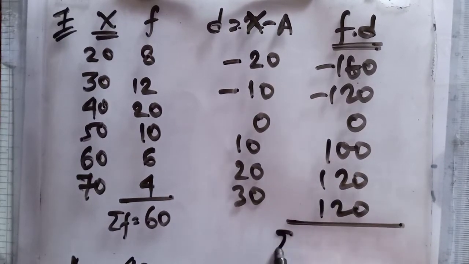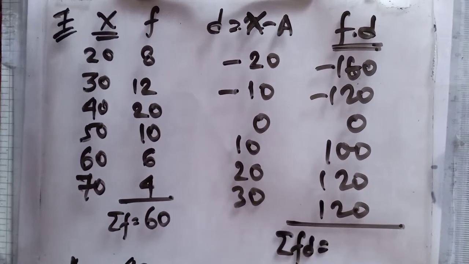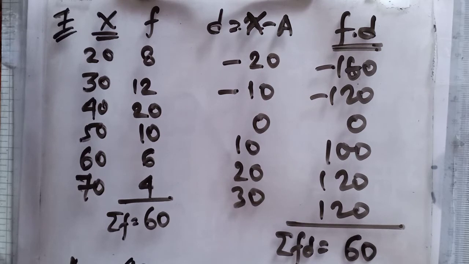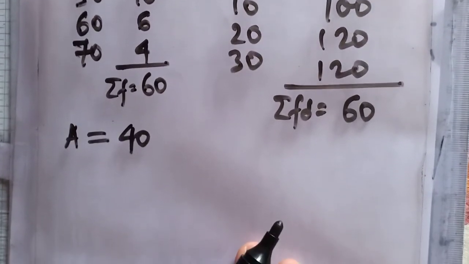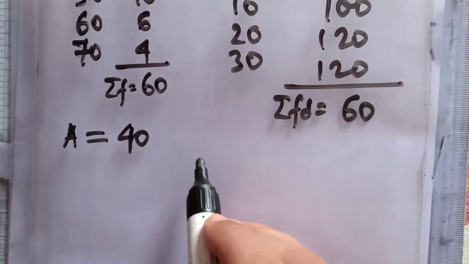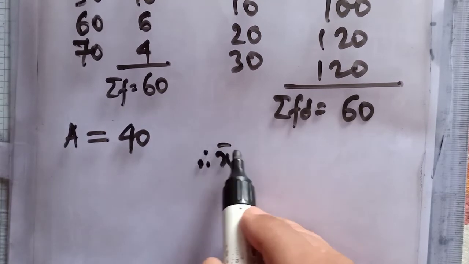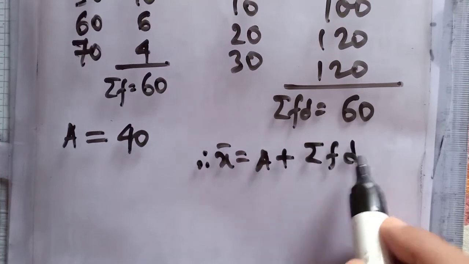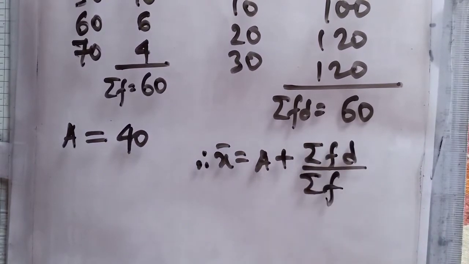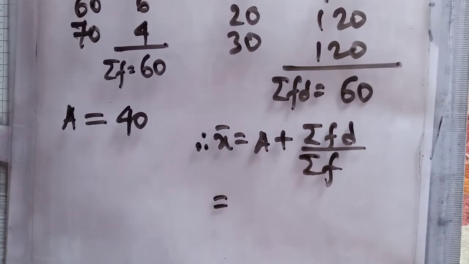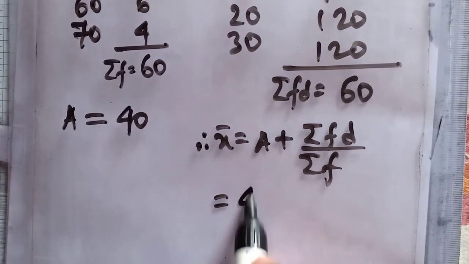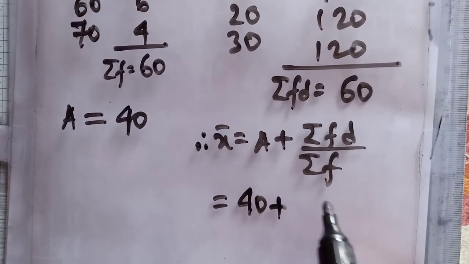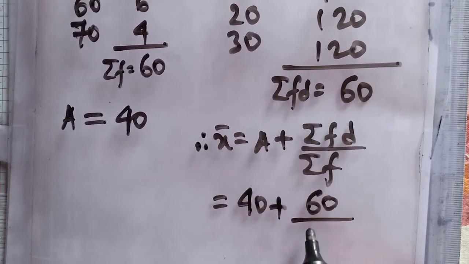When summation fd is found, summation fd comes out to 60. Therefore, when we calculate x bar, the formula for the shortcut method is a plus summation fd by summation f, which equals 40 plus 60 by 60.